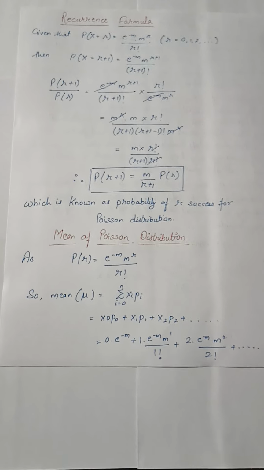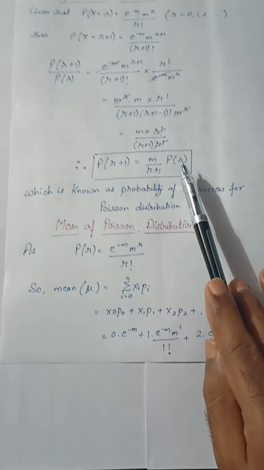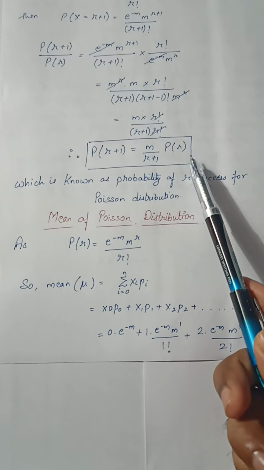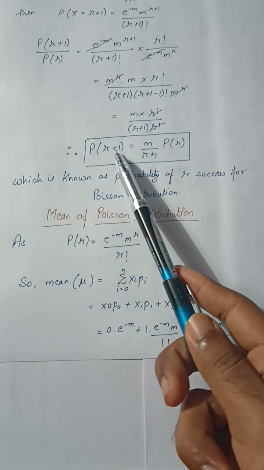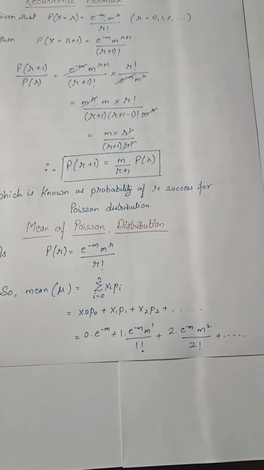The recurrence formula is used when, for example, we have found the probability for 0 successes, then we can find out the next subsequent successes. That means if P of 0 is given to us, then we can find 0 plus 1, that is, we can find it for 1, for 2 successes, for 3 successes and so on.